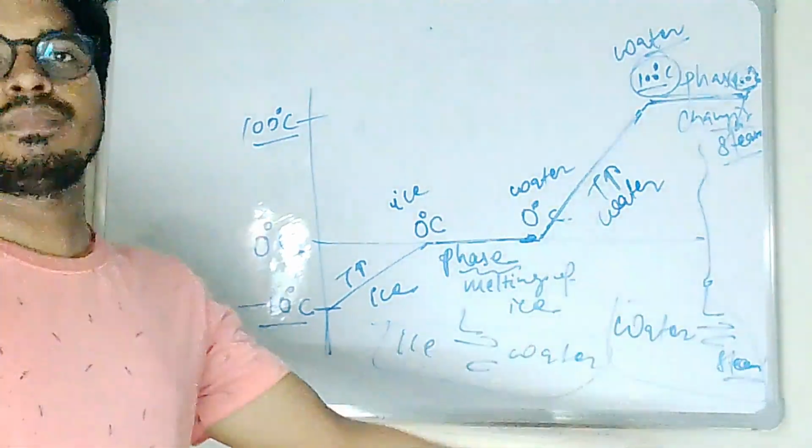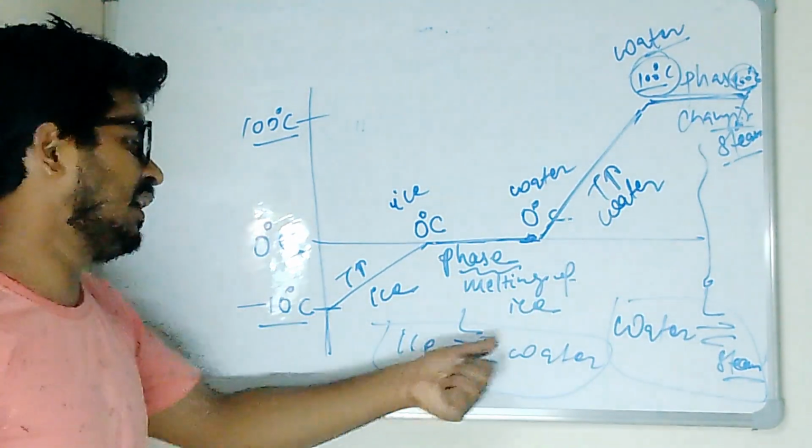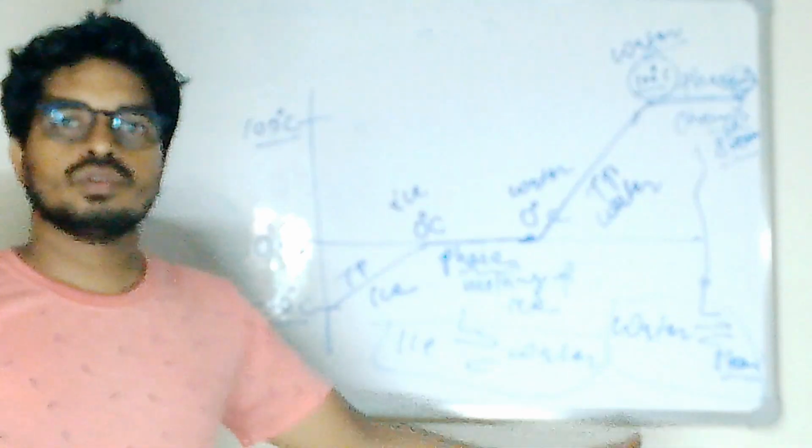Water is converting into steam here, and ice is melting to water. So we will use the concept of latent heat for melting over here. So this is the whole diagram. I hope all of you understood what I tried to explain over here. Now, we have time, so we can complete the remaining portion.